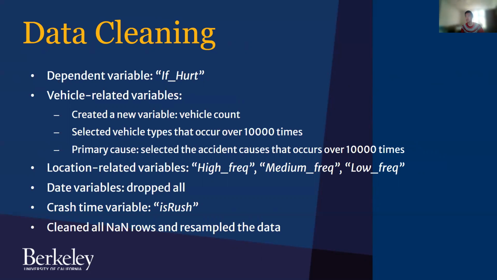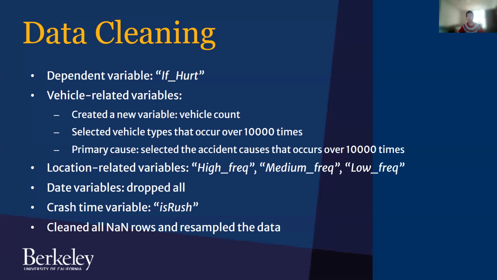There are some vehicle-related variables for independent. We created a new variable called vehicle count. Instead of having to analyze every cause for every single vehicle, we just have the primary cause. And we also only select the vehicle types that occur over 10,000 times. And there are some locational variables that we dropped: the latitude, longitude, and zip code variables.